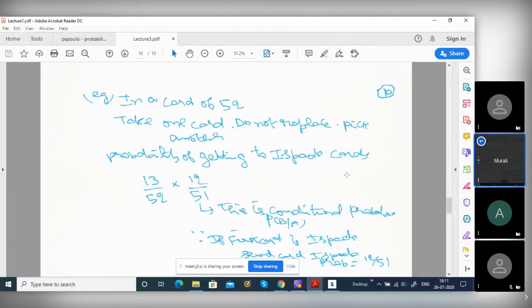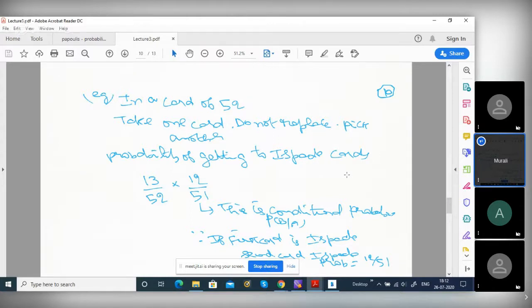Suppose there are 52 cards, right? 13 spades, 13 clubs, 13 hearts, 13 diamonds, each are 13. So first you take one card, don't replace it, keep it. Then take another card and see. First card also you see. I want the probability of getting two spades. First must be a spade, second must also be a spade.